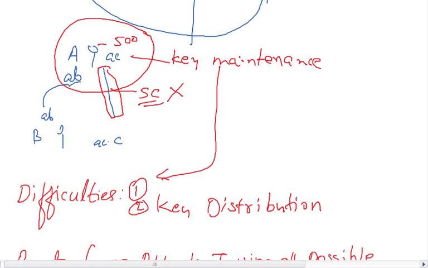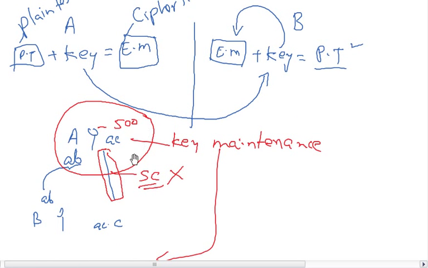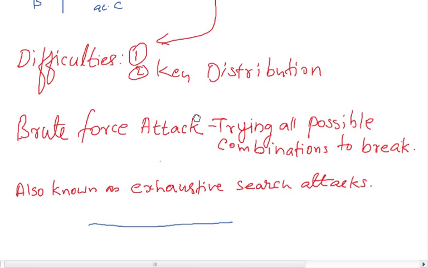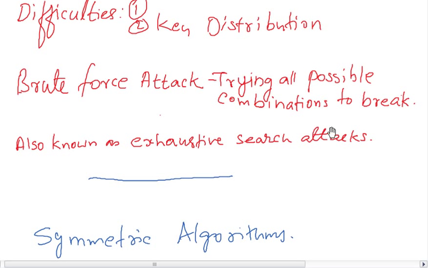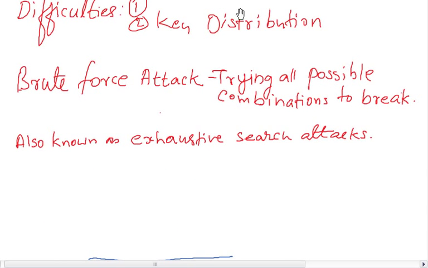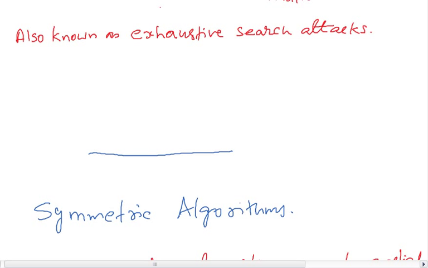These are the two difficulties with symmetric cryptography, but it is faster than asymmetric cryptography. So let us understand what a brute force attack is. Brute force means trying all the possible combinations to break an algorithm, to break a code. It is also known as the exhaustive search attack.